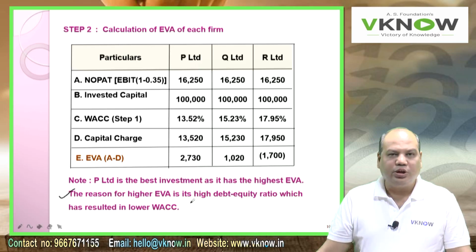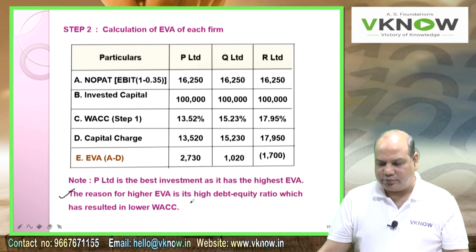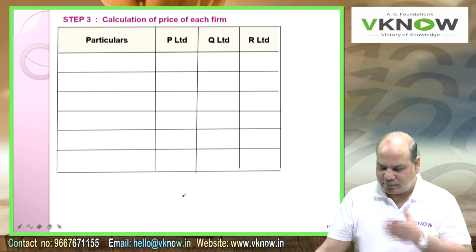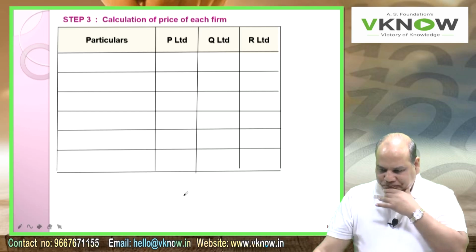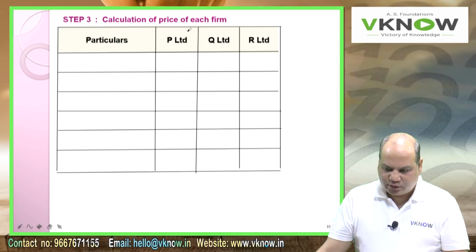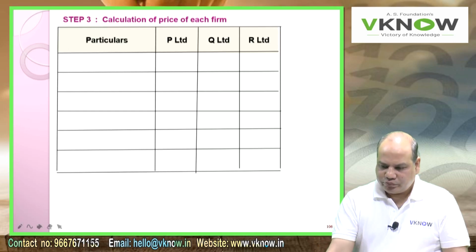If they ask you only up to EVA for 4 or 5 marks, then your answer will end here. But there are some extra questions they have added, where they want you to compute the price, the market capitalization, and then comment on the use of P ratio. So write down step 3. Step 3 will be calculation of price of each firm and market capitalization.